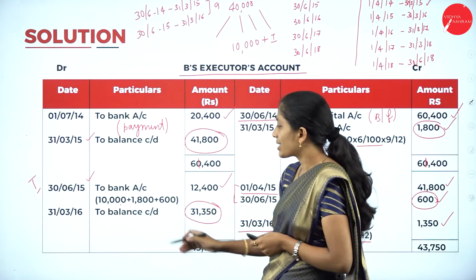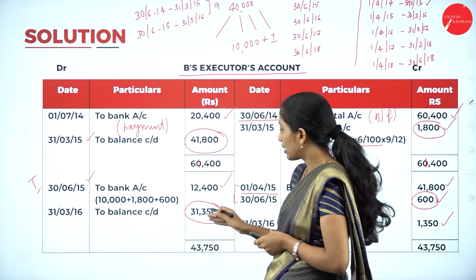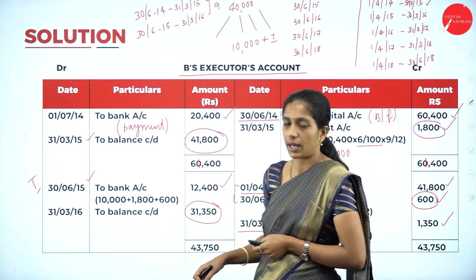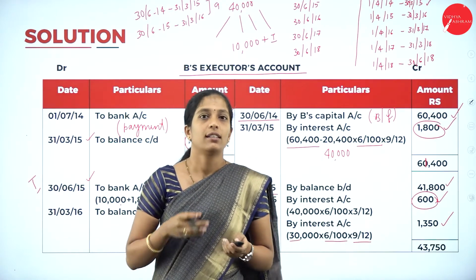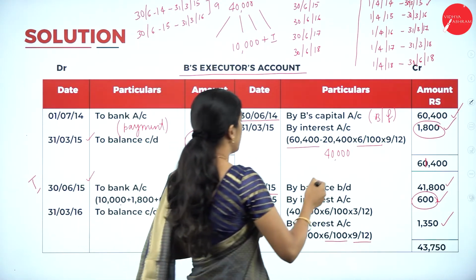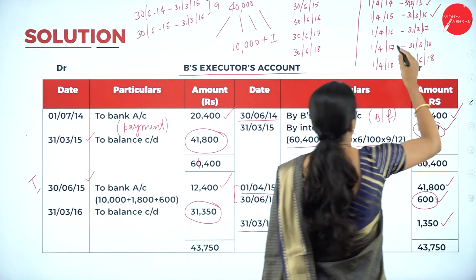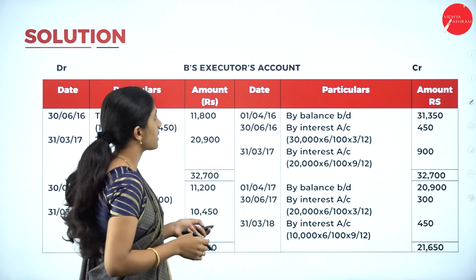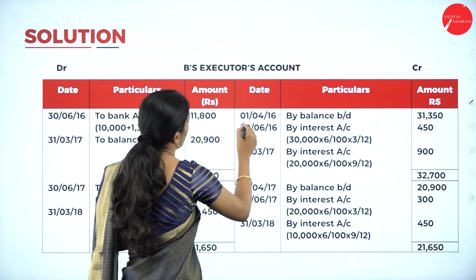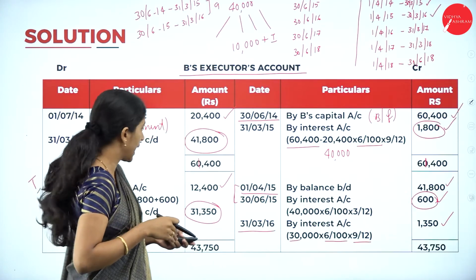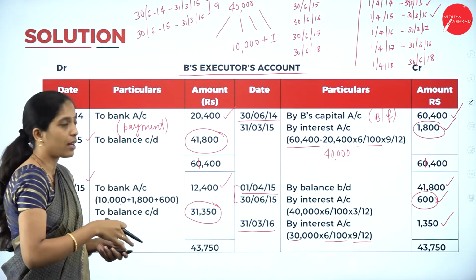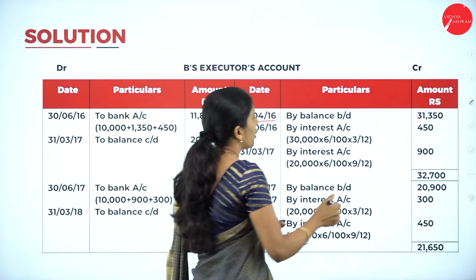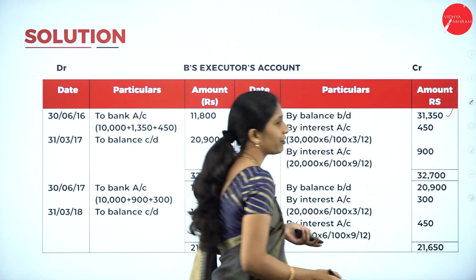31st March 2016, to balance carried down 31,350. Now coming to the next year, so we are done with 2 years. Now come to the next year, 1/4/2016. Whatever amount you have carried down in the previous year, bring down that amount. So, by balance brought down 31,350.